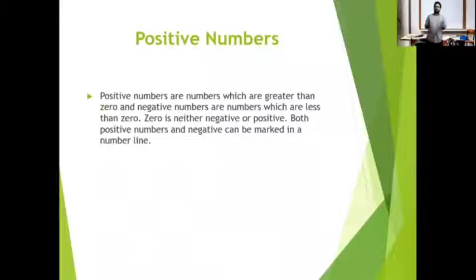0 is neither negative nor positive. And both positive numbers and negative numbers can be marked in a number line. Did all of you write it down in your book? Okay. And one more thing you must remember: when you write this down, you must give full stops, and the punctuation should be given proper importance.